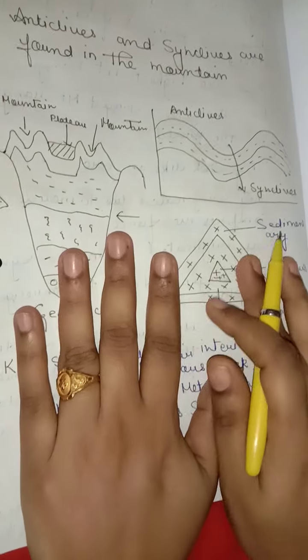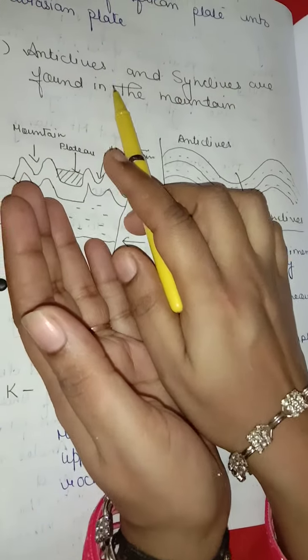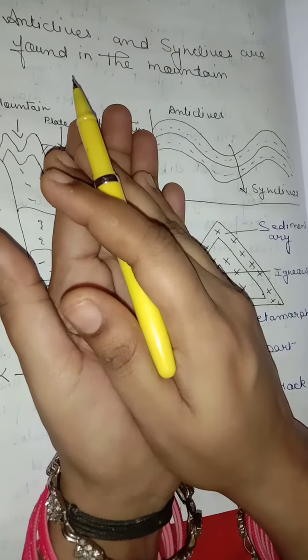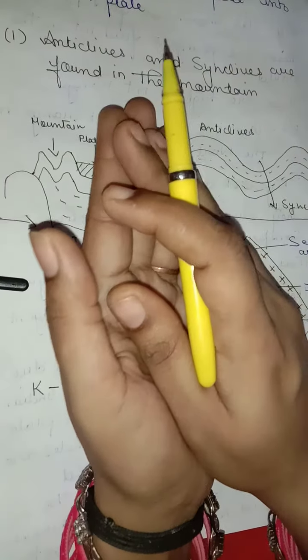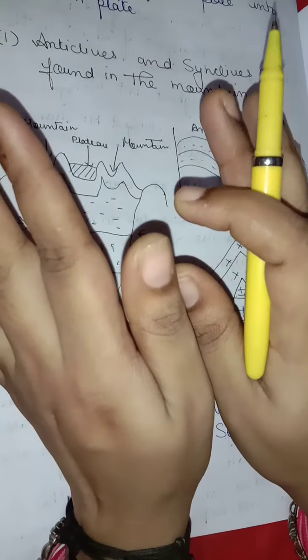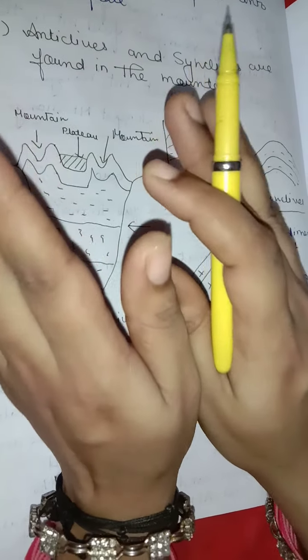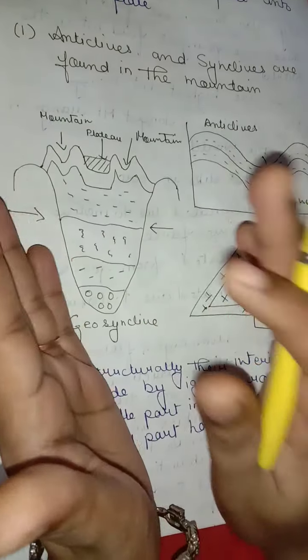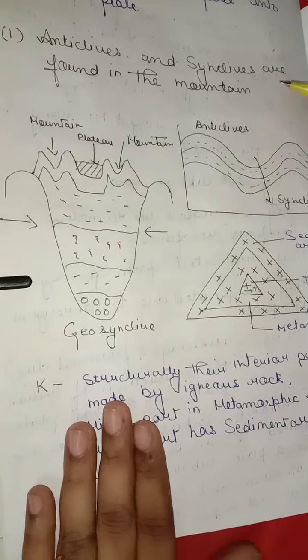First we discuss the meaning of syncline and anticline. In a syncline, the youngest beds, the ones that were originally on the top of the rest of the beds, are at the center along the axis of the fold. Anticlines and synclines form in the sections of crust that are undergoing compression, places where the crust is being pushed together. Okay friends, see the diagram.